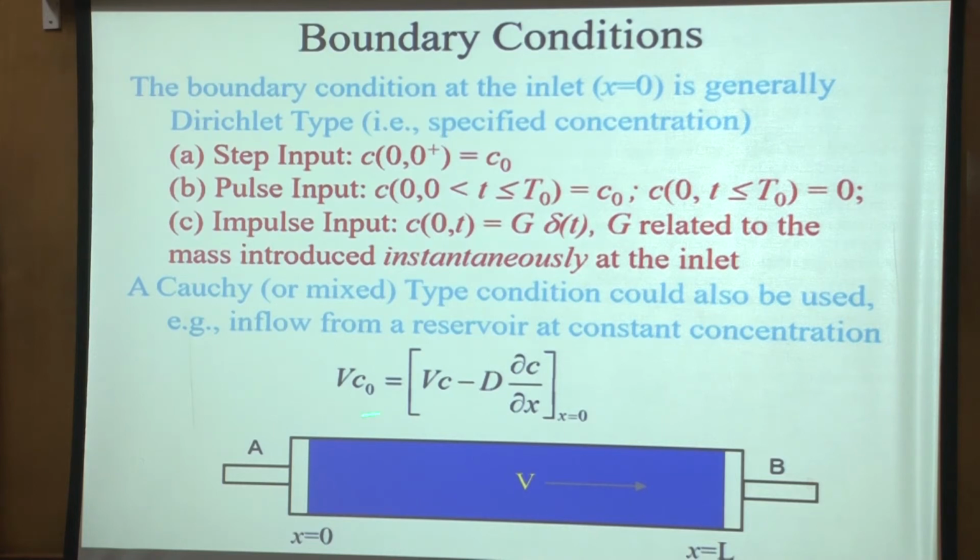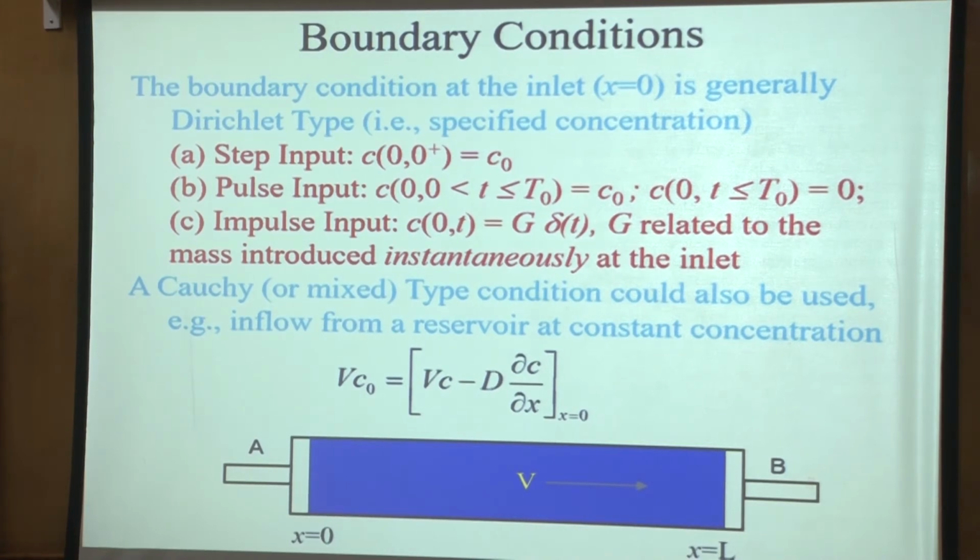Then there is another school of thought which says that this is better, where you say that there is a very thin kind of boundary layer where the concentration at one side is C naught, this is on the inflow side, and as you enter the column, the concentration does not immediately become C naught, it goes from 0 to C naught, not suddenly but over a certain distance or time you can think of.